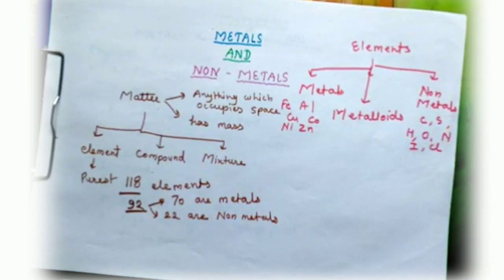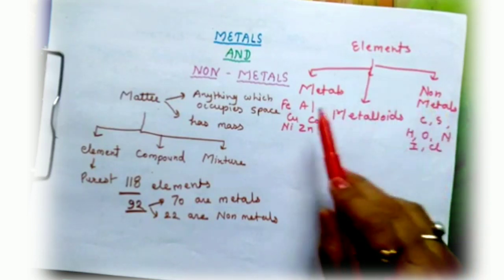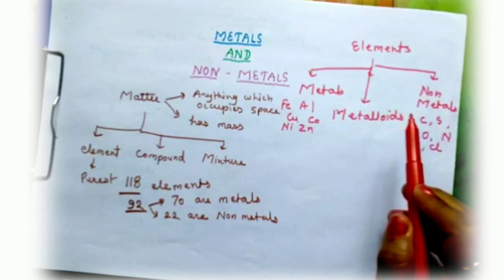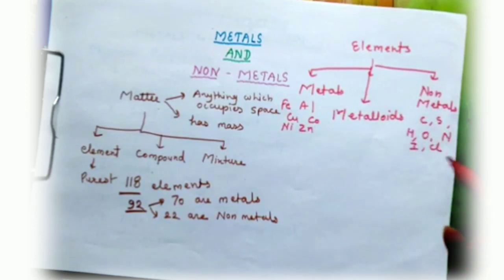Then metalloid. What is a metalloid? A metalloid is a type of chemical element which has the properties of metals as well as non-metals. It is a mixture of the properties of metal and non-metal.